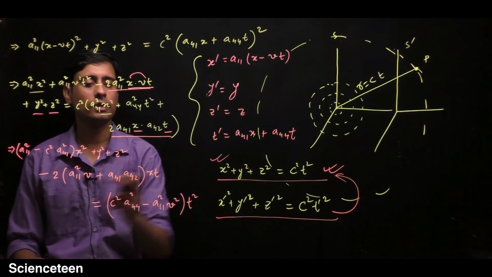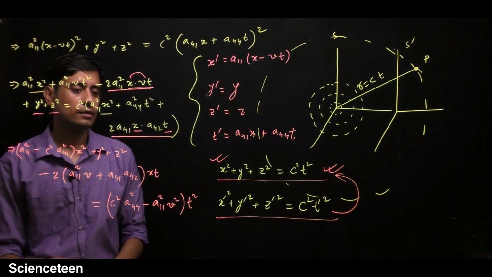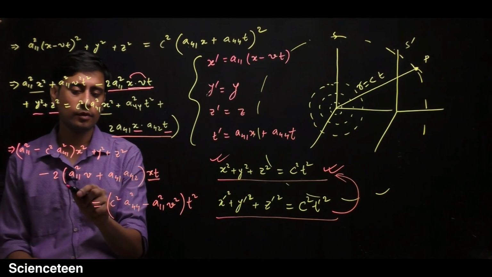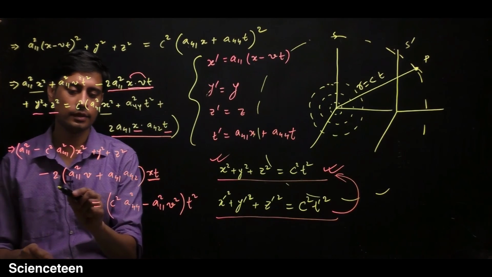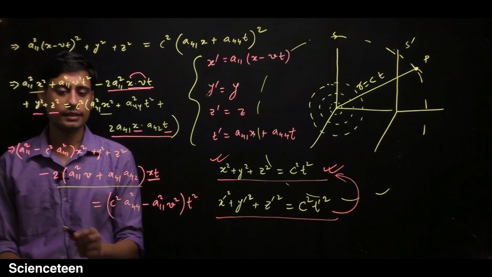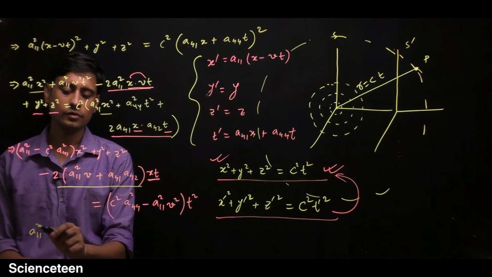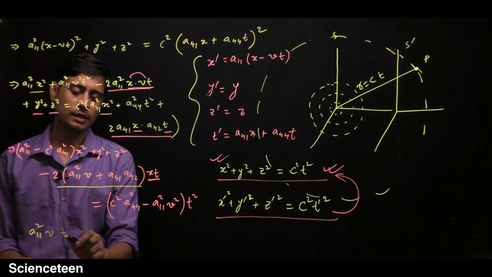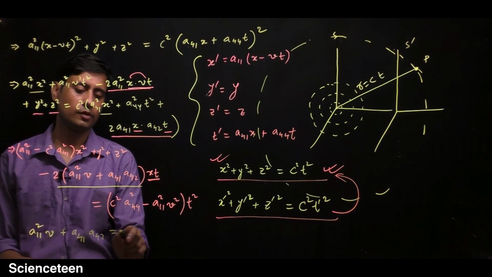So we can compare these two equations, and on comparison you will find that there is no xt term in this. So the coefficient of xt must be 0. The first thing you can see is that a11 squared v plus a41 a42 must be 0.